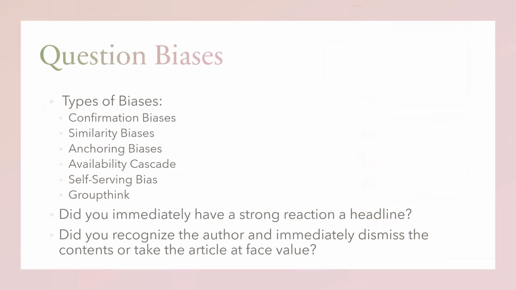There are several types of biases a reader and an author might have. Confirmation bias is the tendency to search for, interpret, favor, and recall information in a way that affirms our prior beliefs or hypotheses.